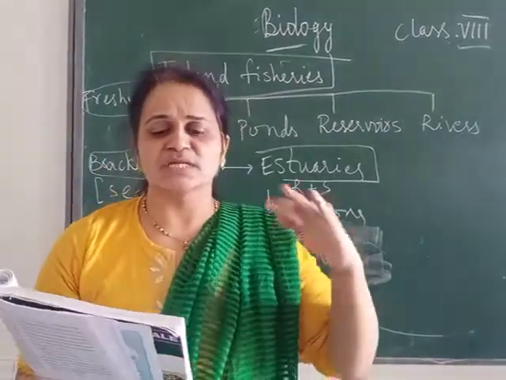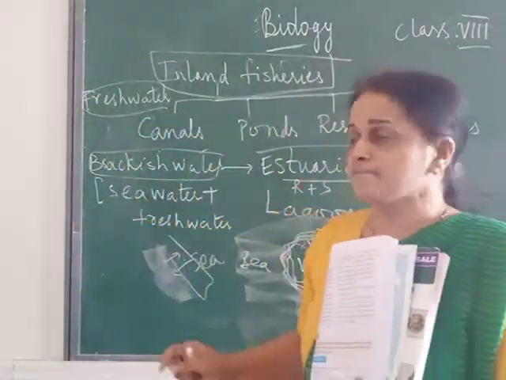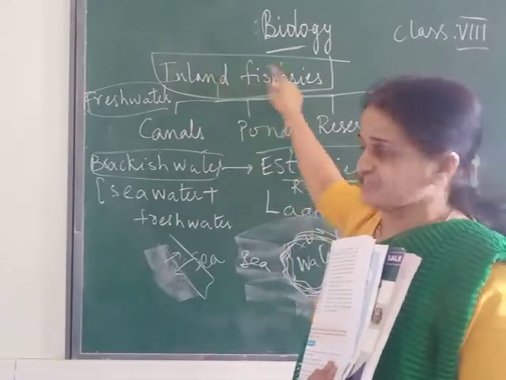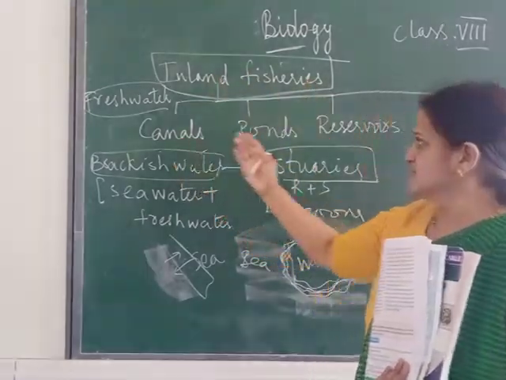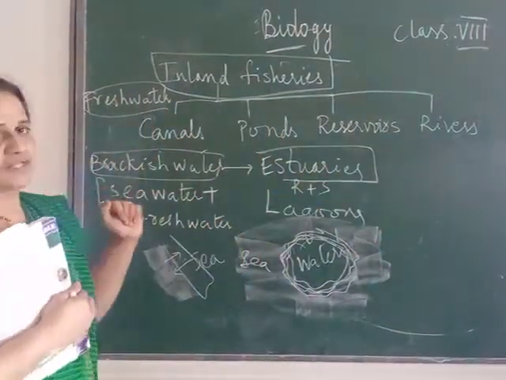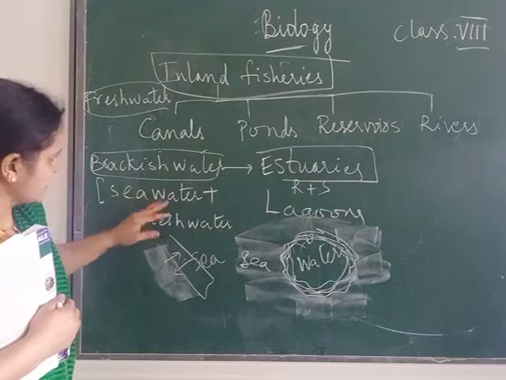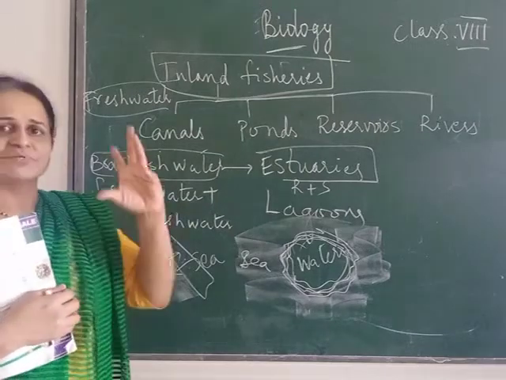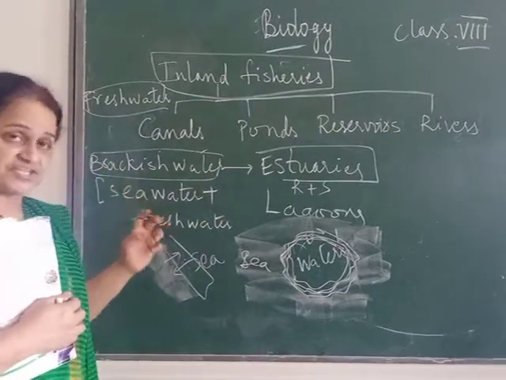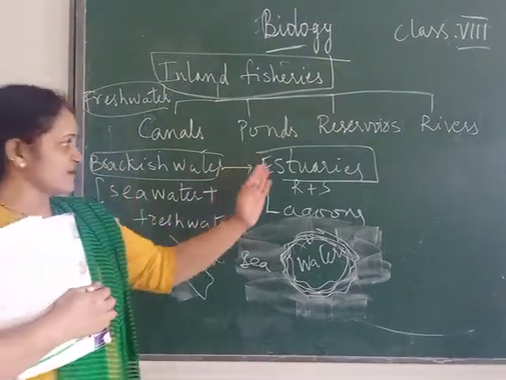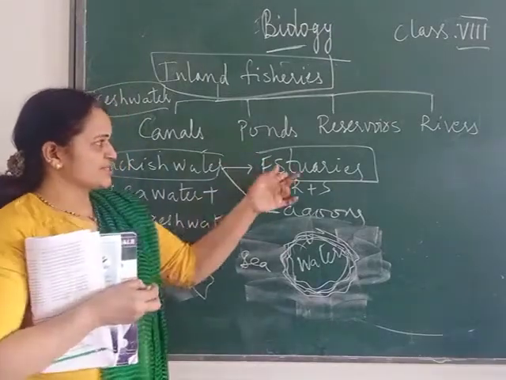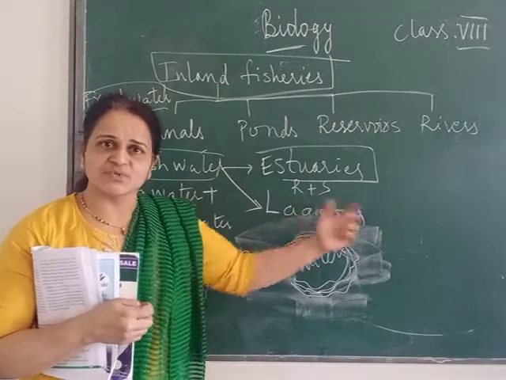So lagoons and estuaries are also examples of fish reservoirs. You can do inland fishing in different areas like canals, ponds, reservoirs and rivers. These are all fresh water. The other part is brackish water, where there is mixing of river water or fresh water and sea water. There are two types, estuaries and lagoons. Estuary means river water mixes with sea water.